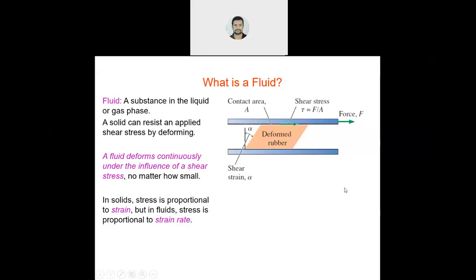See, a liquid does not have any defined shape. How will you get the shape? Suppose you are filling a glass, it will occupy the shape of the glass. If you fill a cup, it will occupy the shape of the cup. If you fill a bucket, it will occupy the shape of the bucket. Similarly, air. If you fill a tire, it will take the shape of the tire. If you fill a balloon, it will take the shape of the balloon. So it does not have its own shape. It occupies the shape of the container or the space where it is filled.